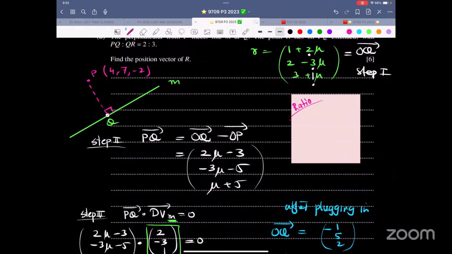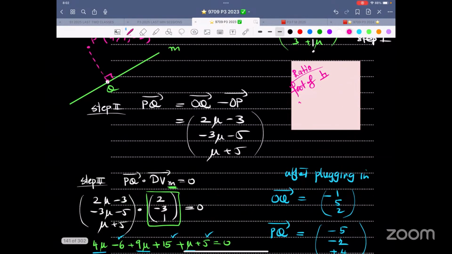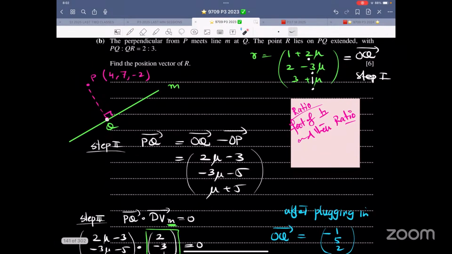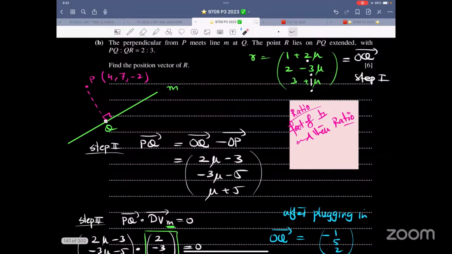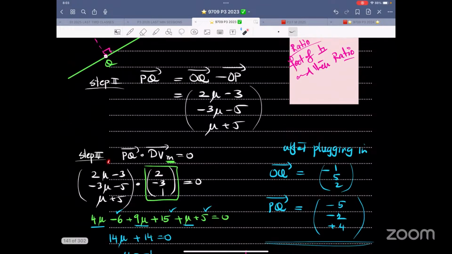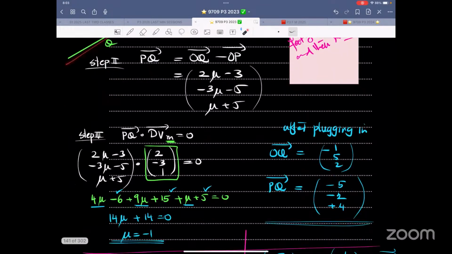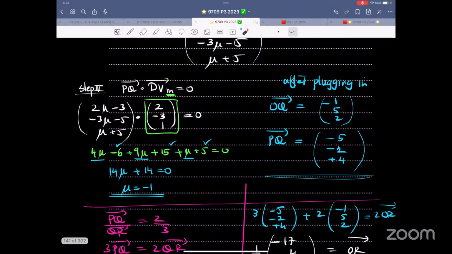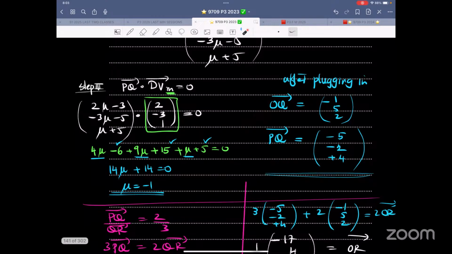So basically it's first finding the foot of the perpendicular and then the ratio thing. I'll just explain to you how to do that ratio thing. So over here, it says this is OQ. Step 2, find PQ. Step 3, PQ is perpendicular to the direction vector. Find mu. Find OQ. Find PQ also. That's your choice. So I can find OQ.